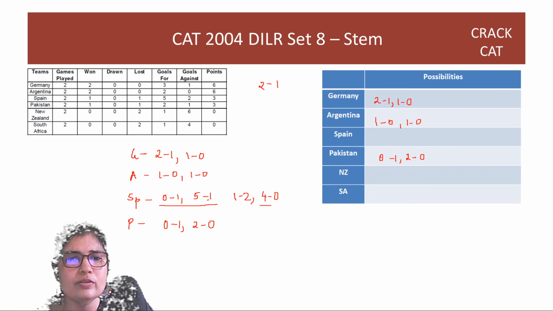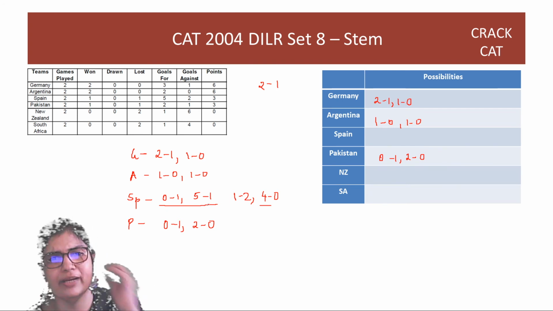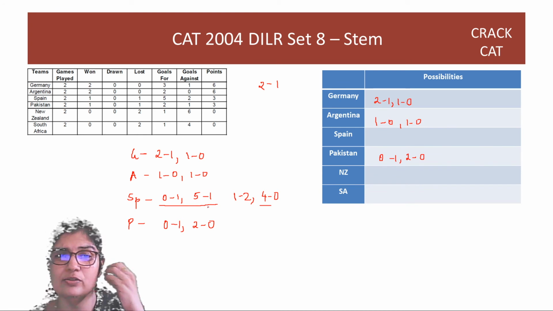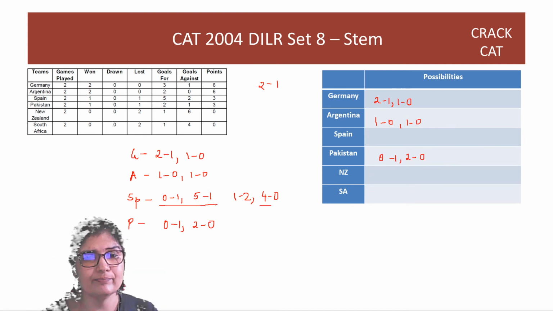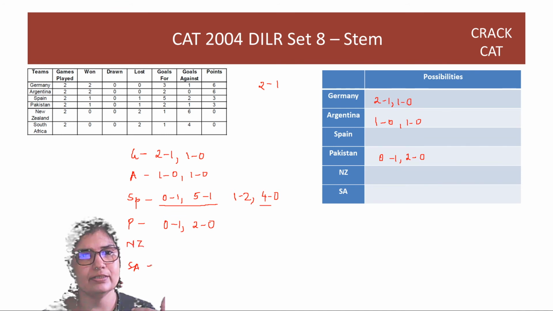Now, if you check both the Spain possibilities, Spain we know, right, is losing to Germany, so the other game Spain has won. So Pakistan and Spain, in the other games, they must be winning against New Zealand and South Africa. So now we have to get New Zealand, South Africa possibilities.